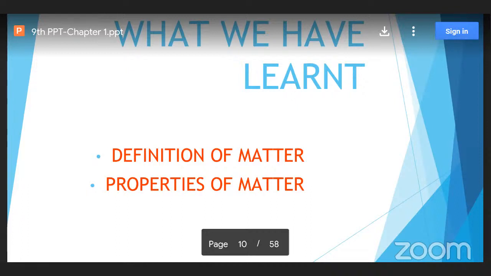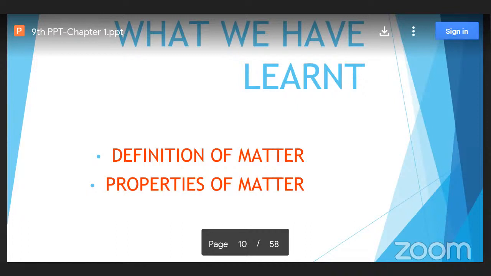In ancient days, matter was classified based on the 5 basic elements called Panchatattva. Next, matter was classified based on physical nature into 3 types: solids, liquids, and gases. The third classification was based on chemical composition: pure substances or mixtures, isn't it?